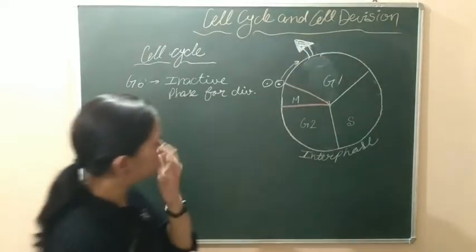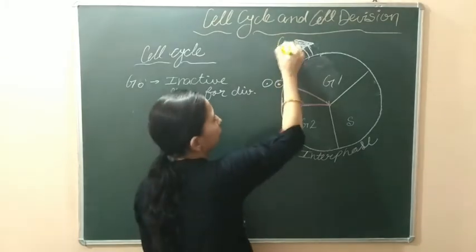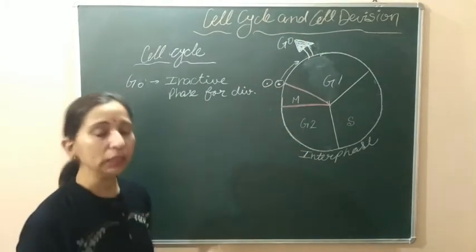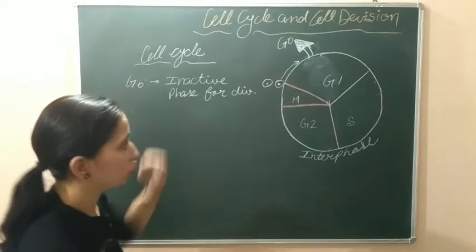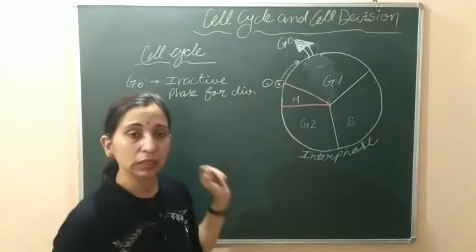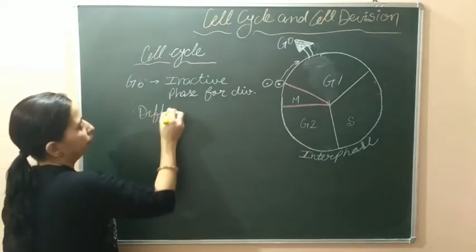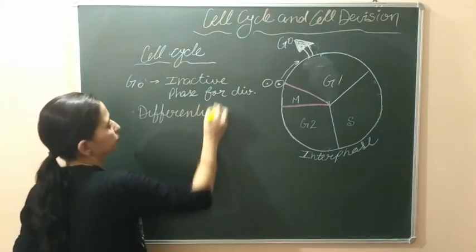This cell which has exited from the cell cycle enters into the G0 phase. And the cell which enters into the G0 phase is known as a differentiated cell.